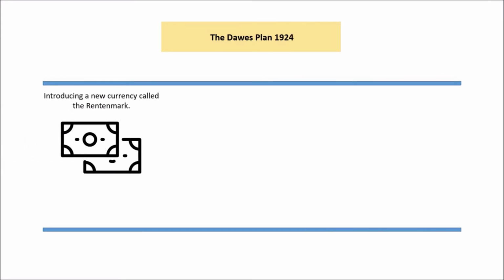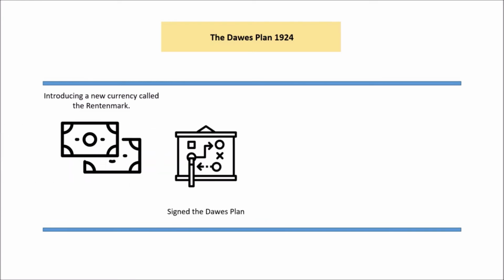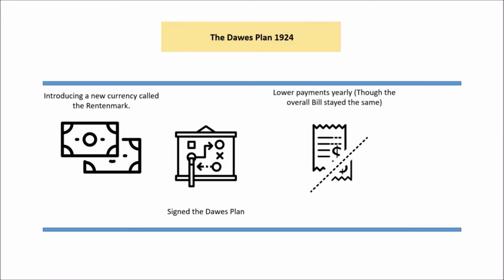So we know the situation was out of control, but what happens is Gustav Stresemann comes into office as Chancellor and then Foreign Minister, and he introduces the Rentenmark, which sorts the currency out. He also thinks he needs to try and create some sort of deals with other countries. So he signs the Dawes Plan with America, and that has two major advantages for Germany.